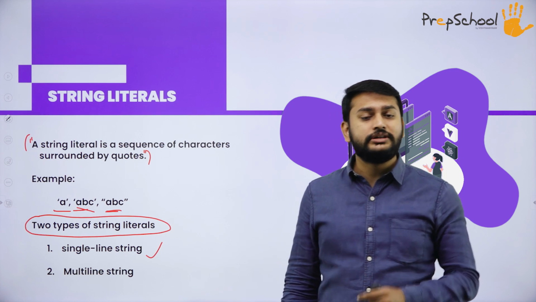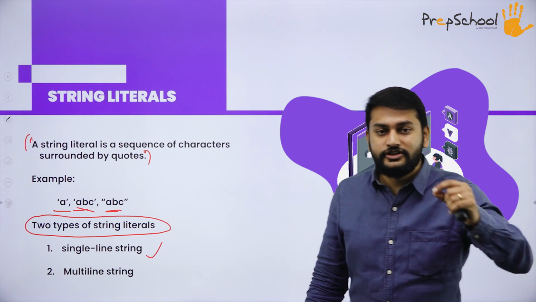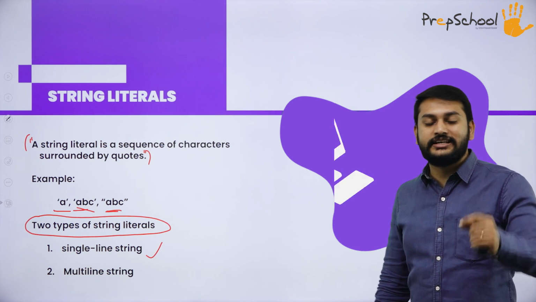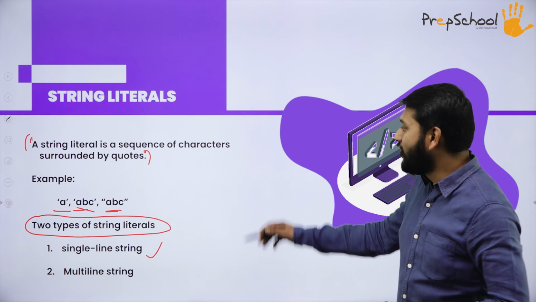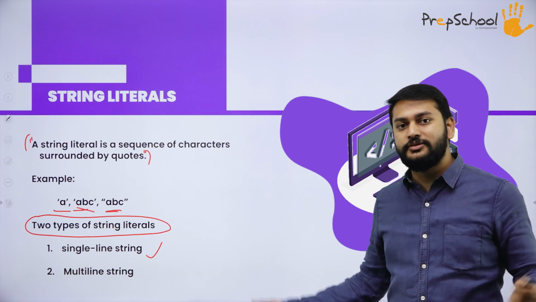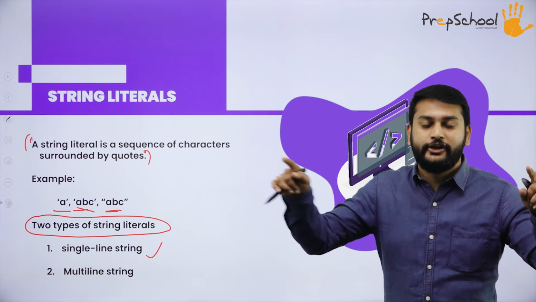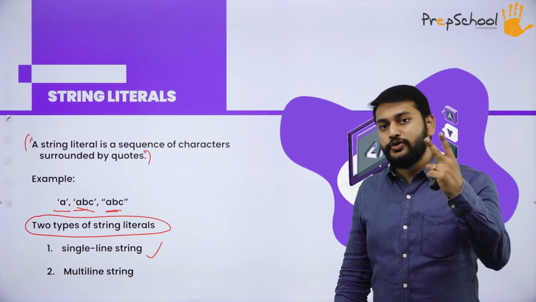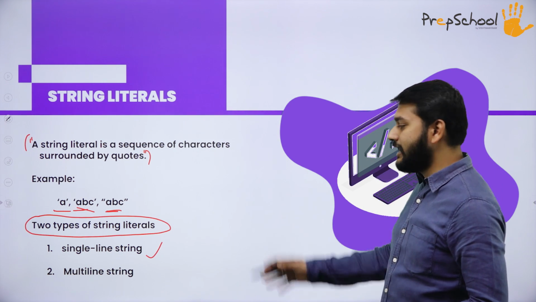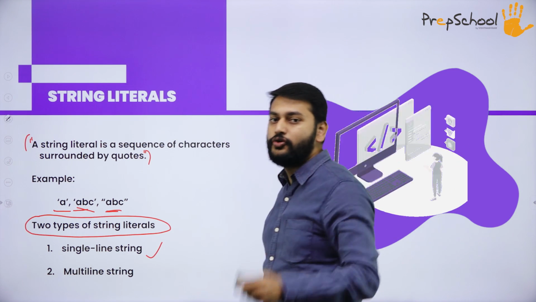So I'm talking about literals. What is the first literal that I'm trying to discuss? That is string literals. What is the meaning of string? It is a group of characters which is enclosed between the quotes. The two types of string literals are single line and multiple line. That is what you have to remember.